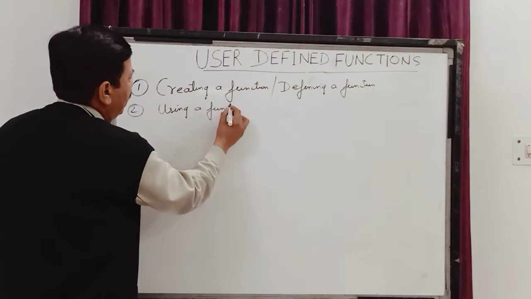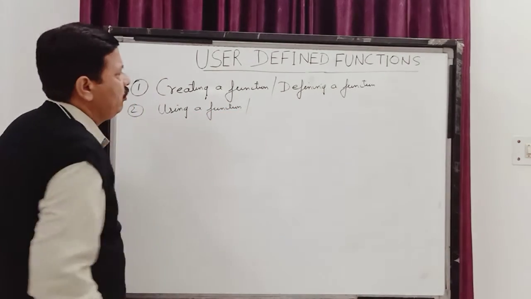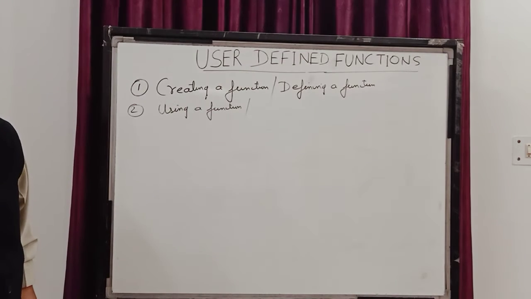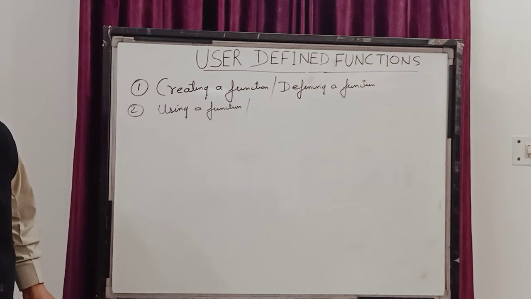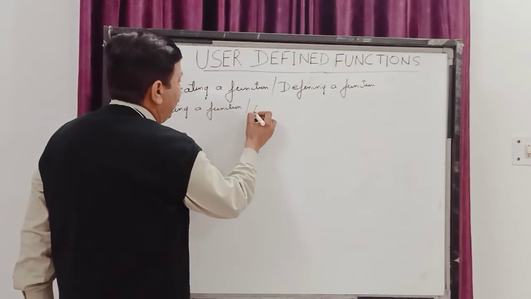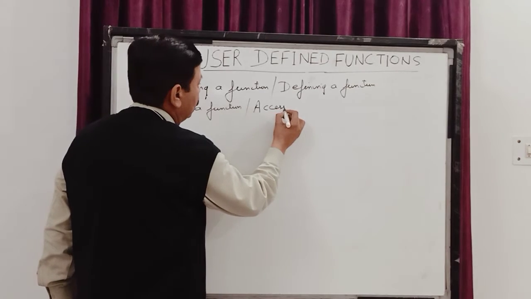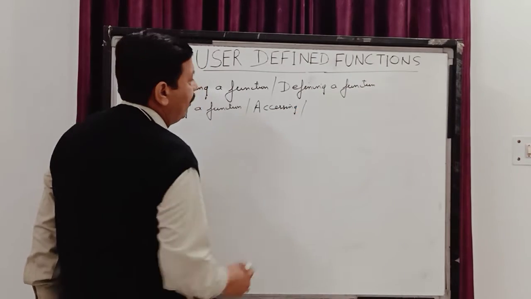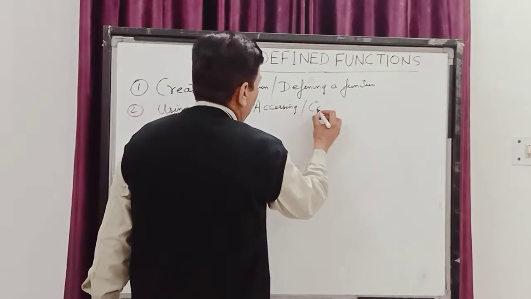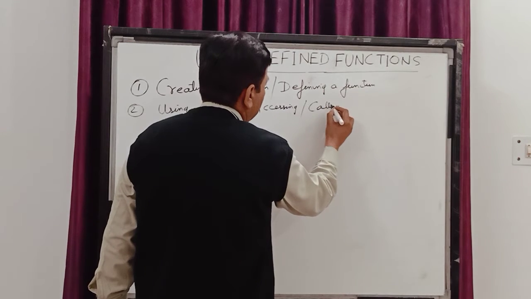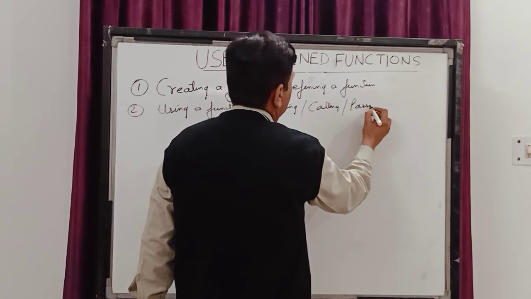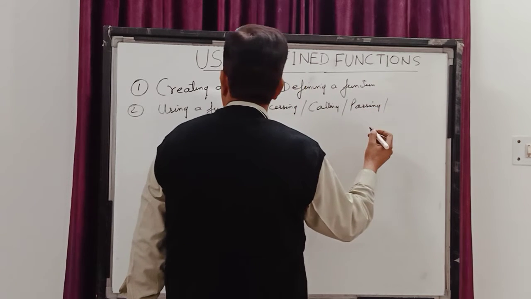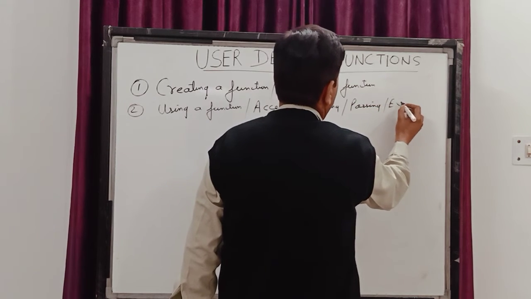But children, this word using is also not used over here. Many different names are used for using a function. It is called accessing a function. It is also called calling a function. It is also called passing a function. It is also called executing a function.